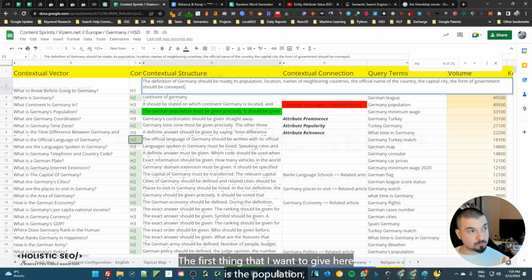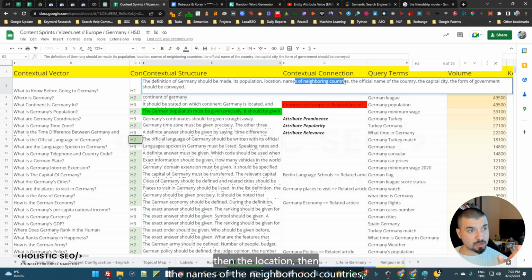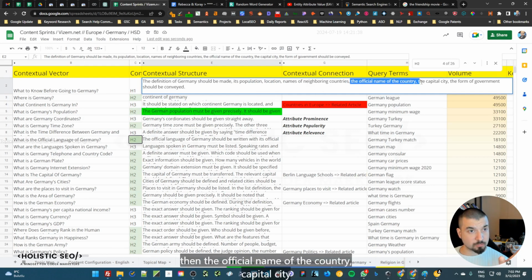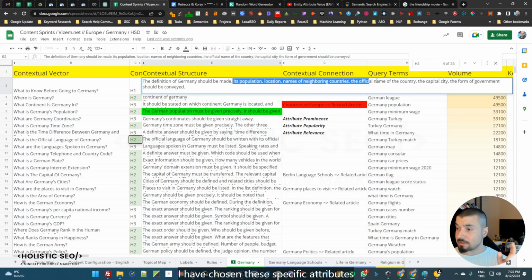If you look at here, the first thing that I want to give here is the population, then the location, then the names of the neighborhood countries, then the official name of the country, capital city, and the form of the government. I have chosen these specific attributes.